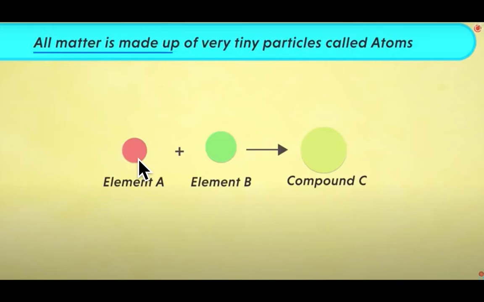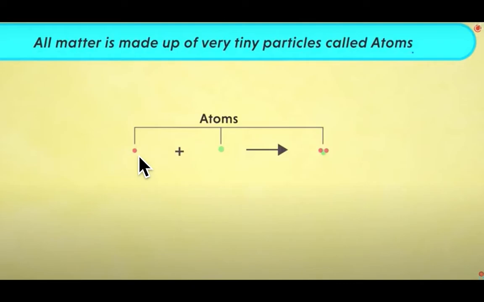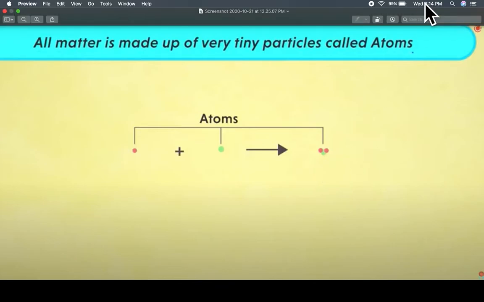Therefore, element A is made up of atoms, B is also made up of atoms, and this compound which is formed by element A and B is also made up of atoms.